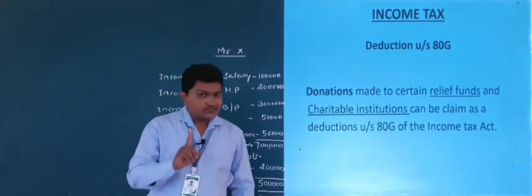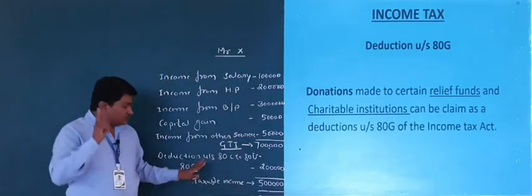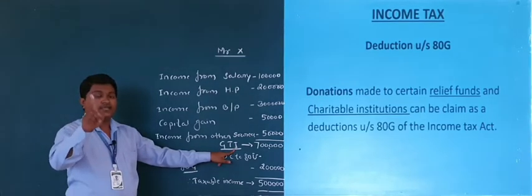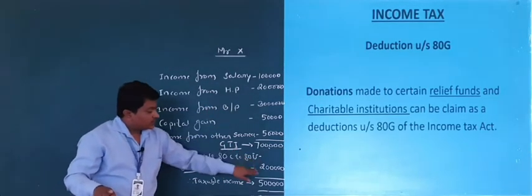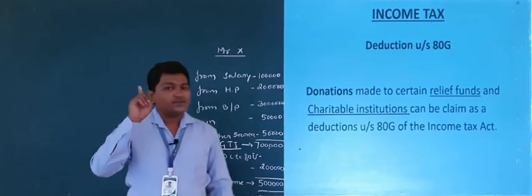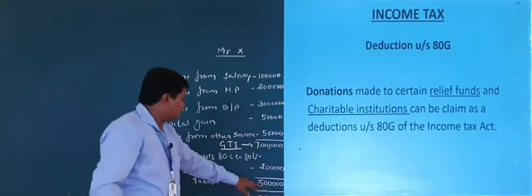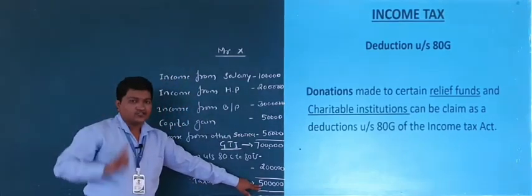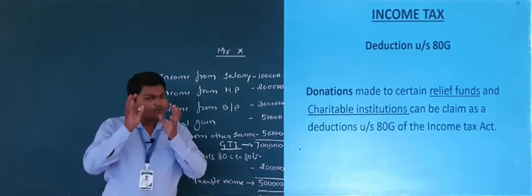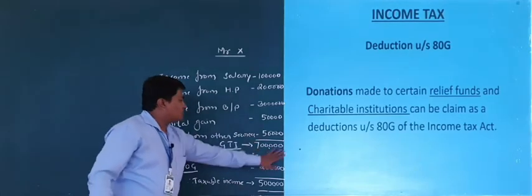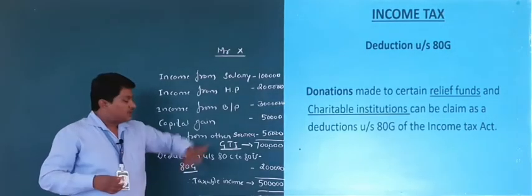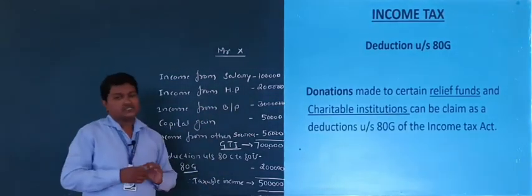Once again my question is, deductions are deductible from which amount? Yes, gross total income, and after deducting the deductions, whatever amount comes, that amount is taxable income. On that amount an assessee pays the tax to the government. So everyone tries to deduct a certain amount from gross total income. Which amount to deduct and how it is calculated, we discuss later in this chapter.